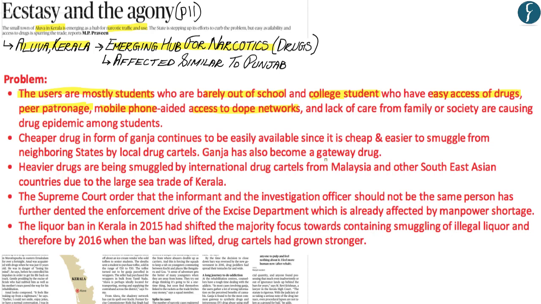Apart from this, another reason it is impacting college students more is that students staying in hostels do not have their family or their extended society to stop them from using drugs. According to this article, because of these reasons, a drug epidemic is being seen among the students located within this region. Also, ganja, which is a cheaper drug, is easily available because it is cheap and easier to smuggle into Aluva in Kerala from neighboring states.